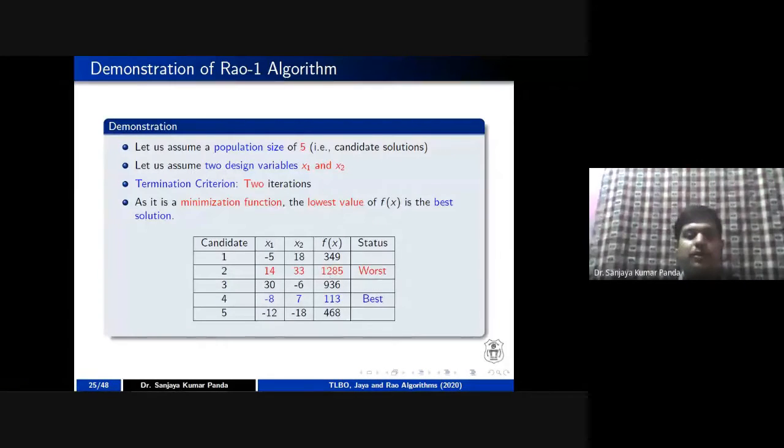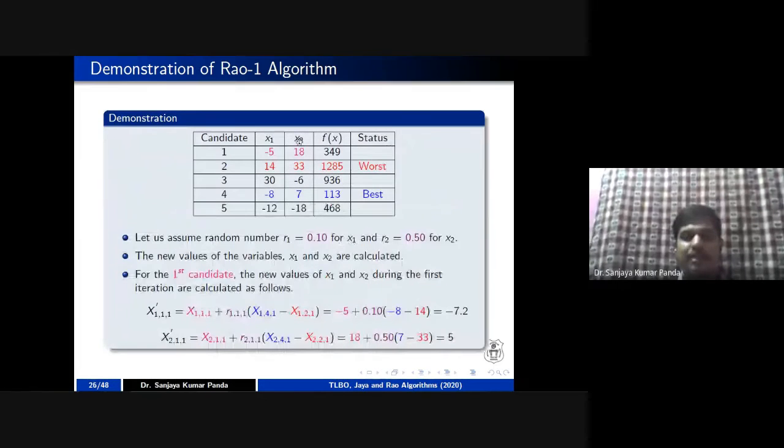Once you have calculated the fitness of all, you know that the lowest value is the best solution and the highest value is the worst solution. So what you can do, you can take out of this, the minimum one is 113. So 113 is the best solution and 1285 is the worst solution. The same thing I have written here, in order to put these values in the first equation, that is, in the RAW1 algorithm.